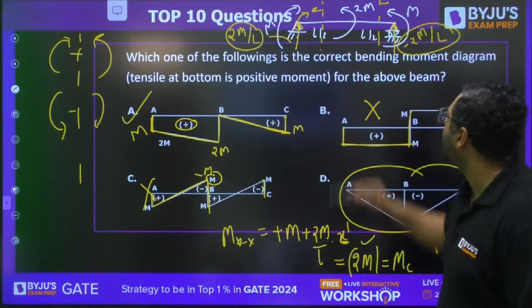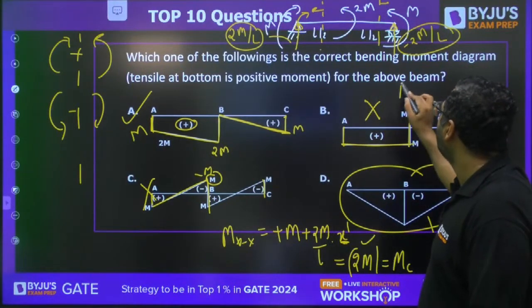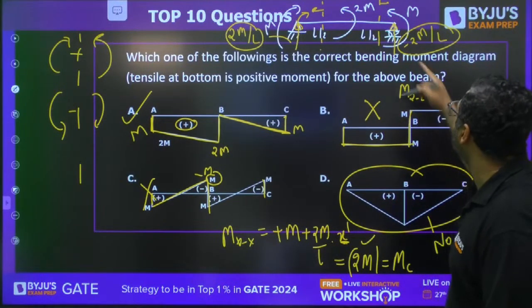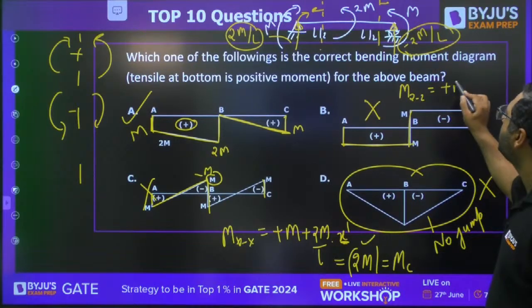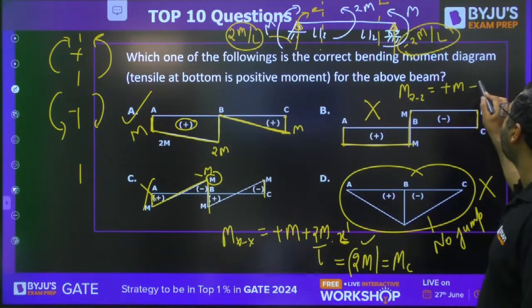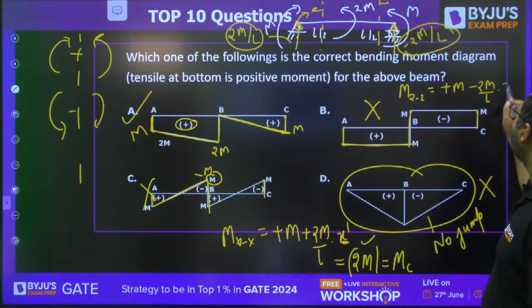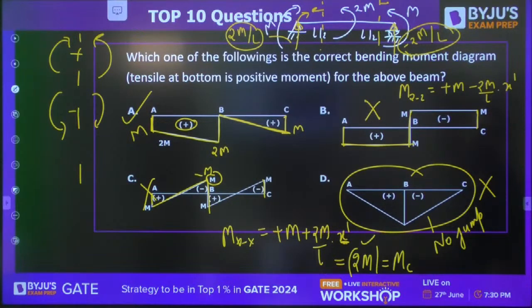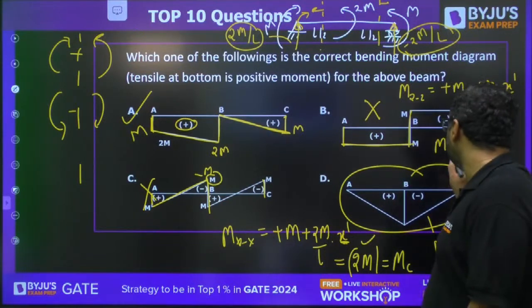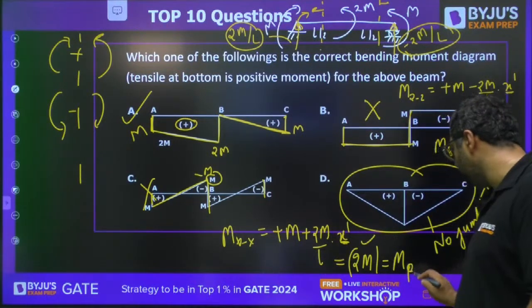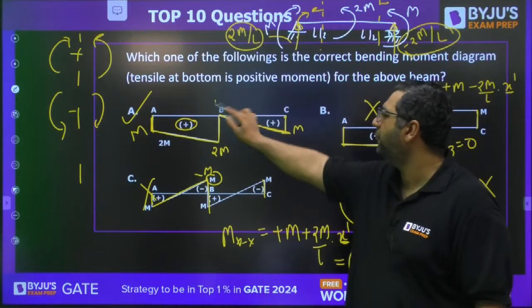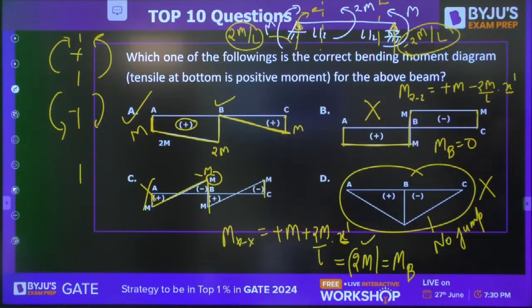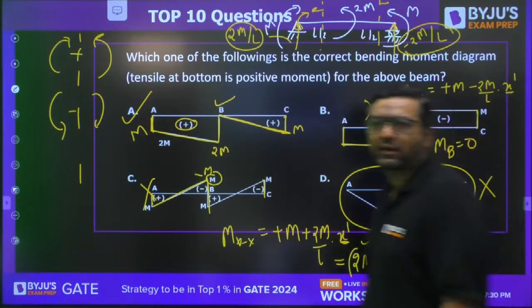You can also take the equation of bending moment at a section from the right hand side. This is plus M and this is creating minus 2M by L into X. Here also X to the power 1. So it is decreasing. When you put X equals L by 2, you will get bending moment at C to be 0. Sorry, it is our B point. What we are calling C is actually B. This is B now. Fine. So this is how we say A is going to be our correct answer.